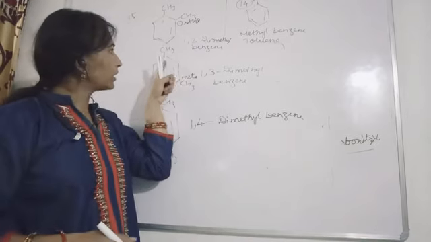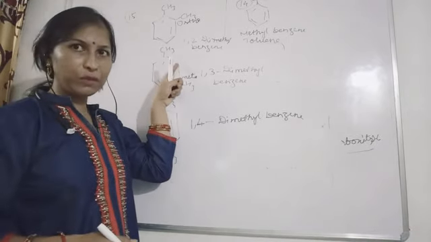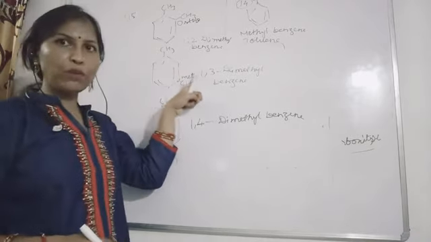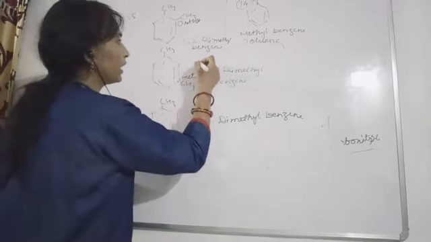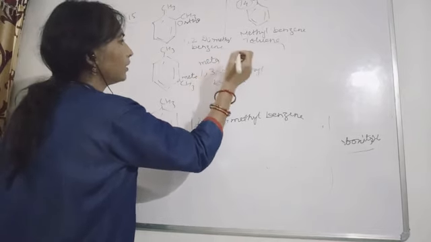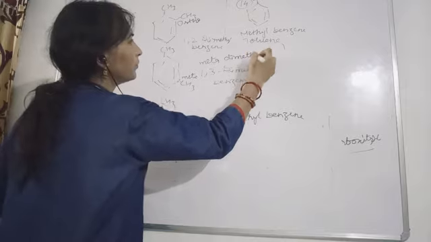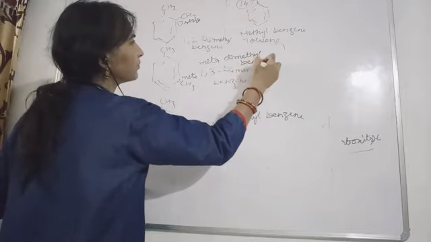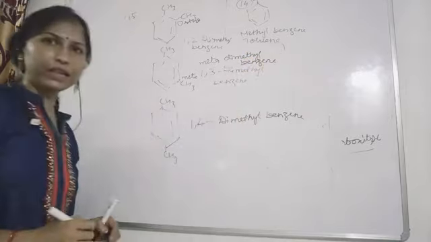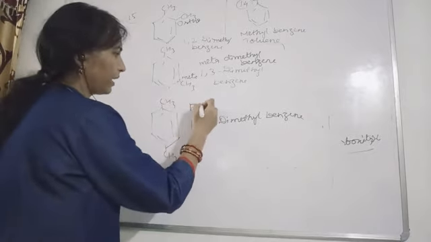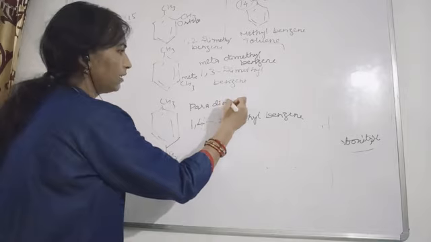And if one place is left and you are talking about 1,3, this position will be called meta dimethyl benzene, and this will be called para dimethyl benzene.